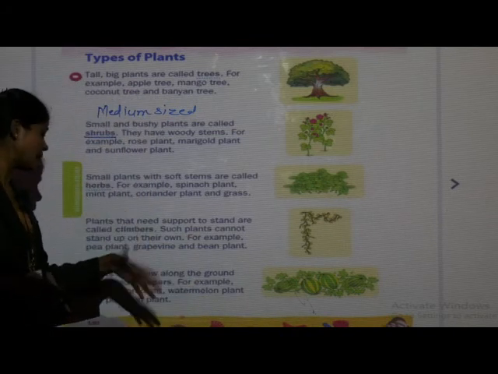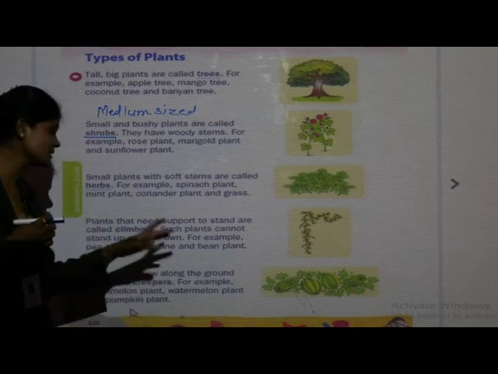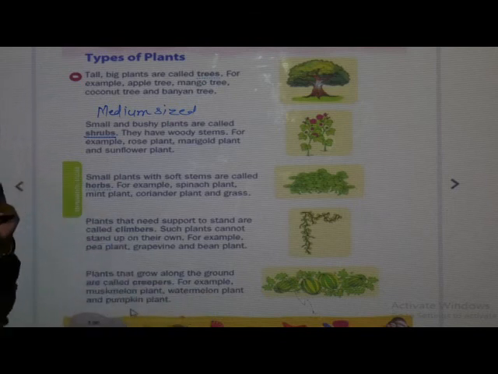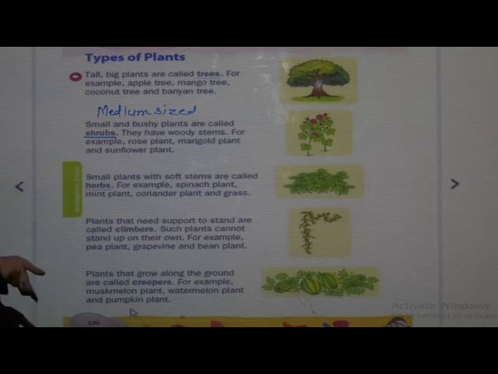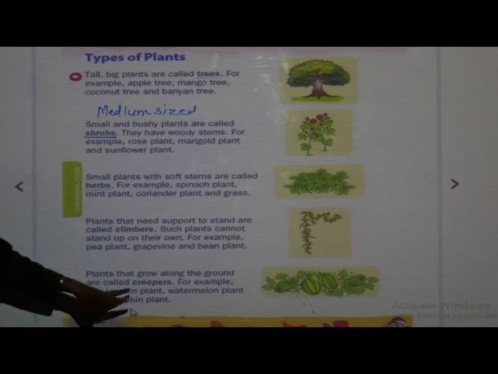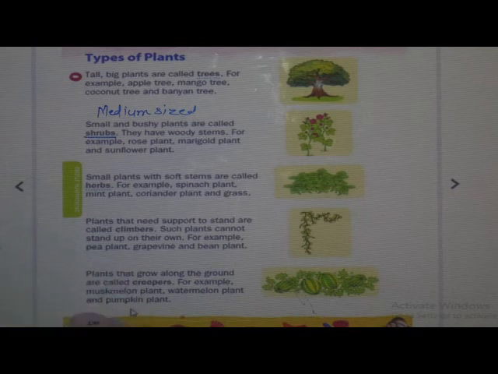As the stem of climbers is long, thin and weak, like that the stem of creepers is also very weak and long. And what are the examples of creepers? Muskmelon plant, watermelon plant and pumpkin plant. These are the examples of creepers.